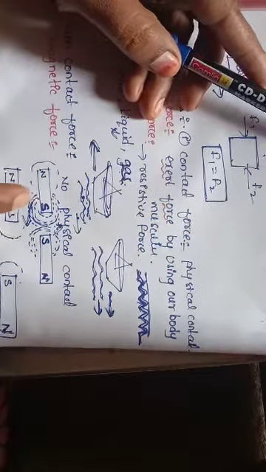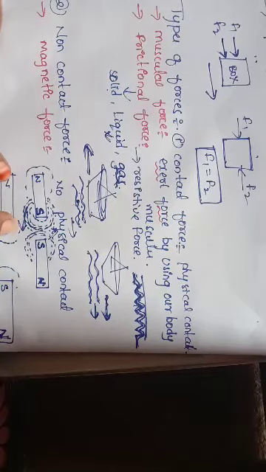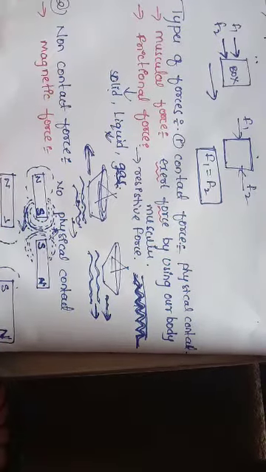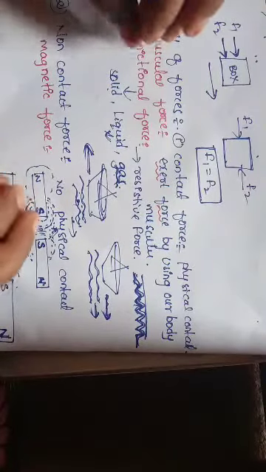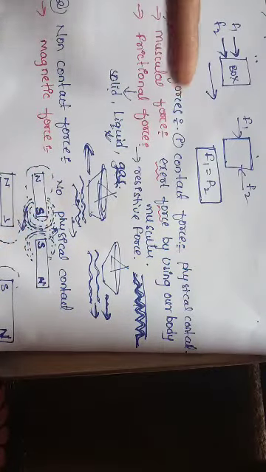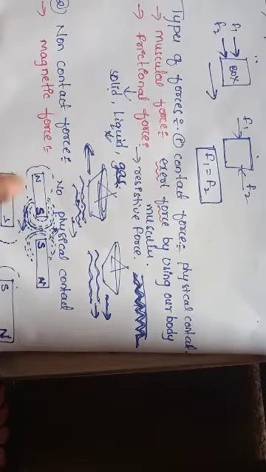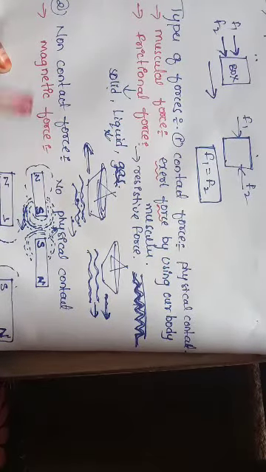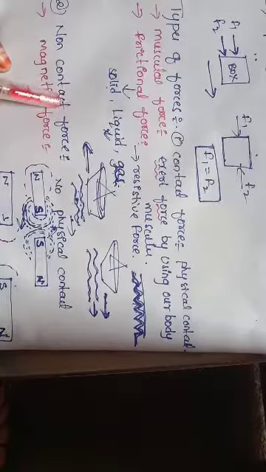For electrostatic force also there exists a region where the electrostatic force is strong. If I increase the distance between these two objects, then the force is weak. So without a contact here there exists a magnetic field, right? So the magnetic forces are said to be non-contact force. And also, one more non-contact force is there. What is that?